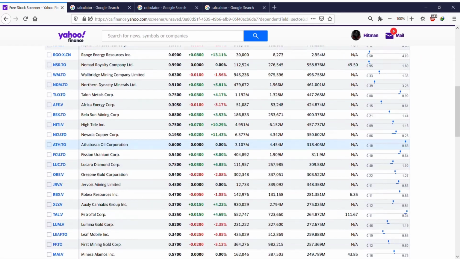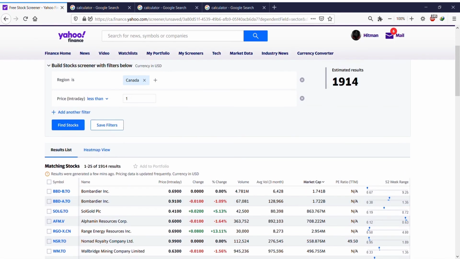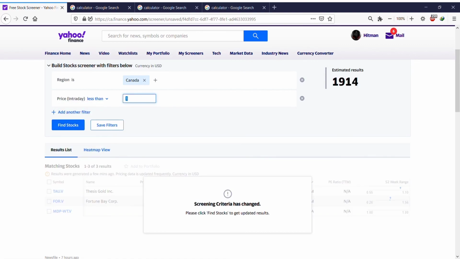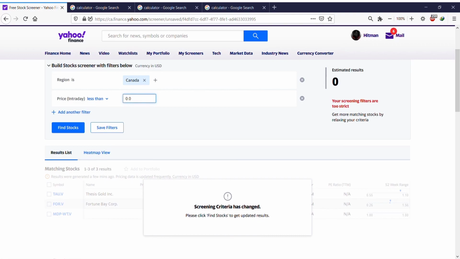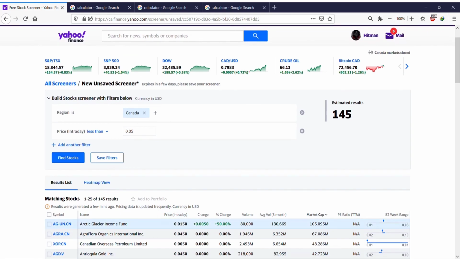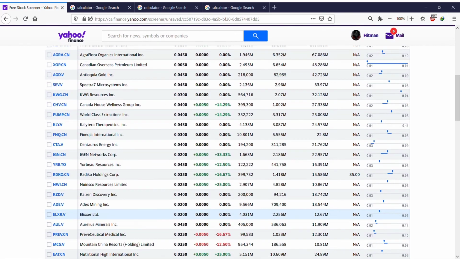So let's go back to the amount and choose equals $1. Let's see what it gives us. So it shows you all the stocks in Canada that equal $1. That's how you can find stocks. If you are looking for, for example, penny stocks under 5 cents, here's for you. Let's say, for example, less than 5 cents, 0.05. These are the stocks under 5 cents. That's how easy you can find them.